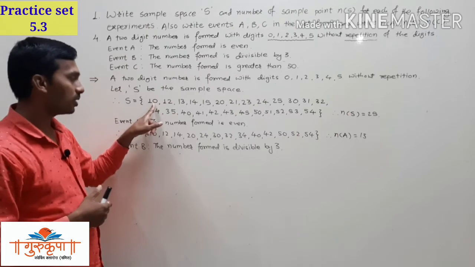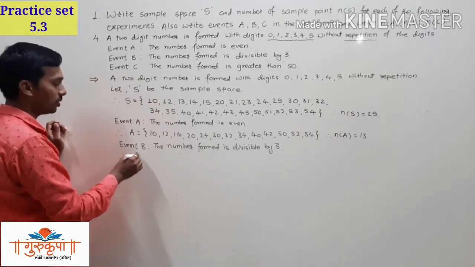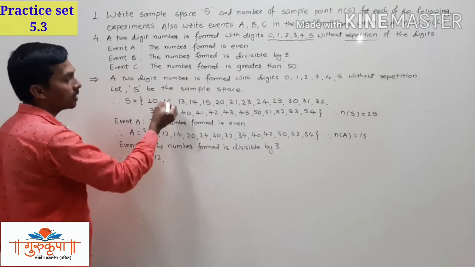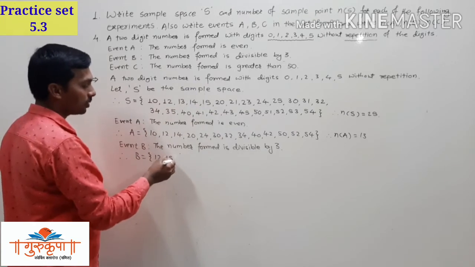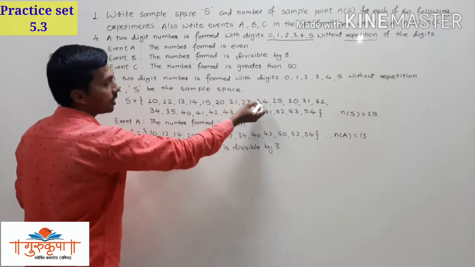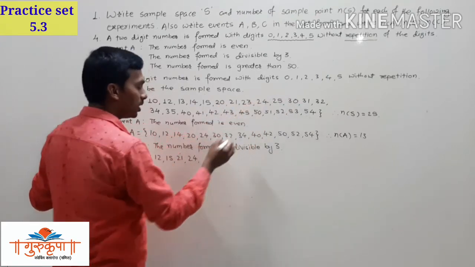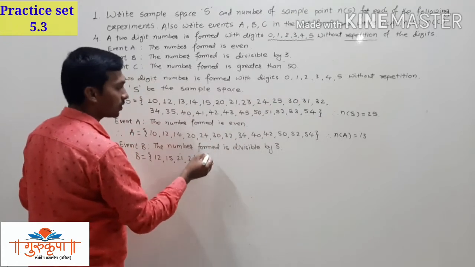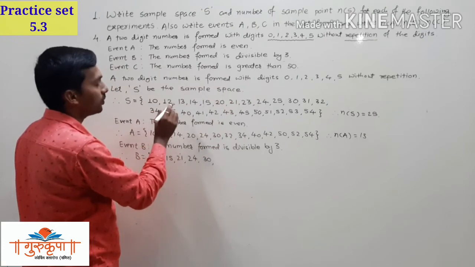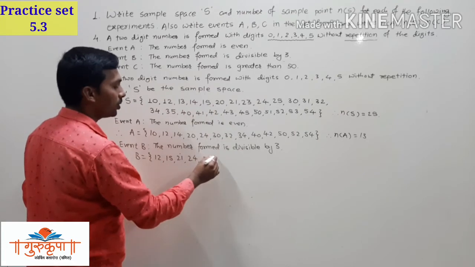This is not divisible by 3, this is divisible by 3, that is 12. So here we can write B equals, in curly brackets, 12. After 12, 15 is divisible by 3. Then 21 is divisible by 3. After 21, 24. After 24, 30. After 30, 31 is not, 32 not, 34 no, 35 is not divisible by 3, 40 no, 41 not, 42 is divisible by 3.